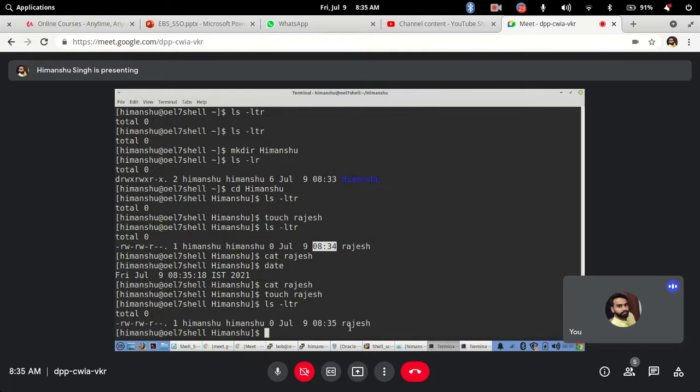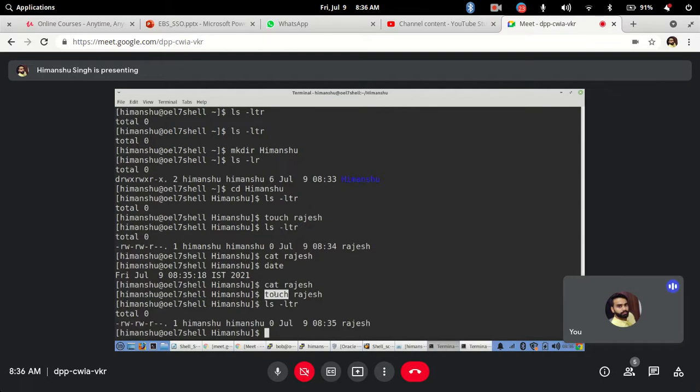see the file gets overwritten, the timestamp is changed. So if any content is there, you might lose that content. The timestamp will change here. Okay, so timestamp will change here. So touch is just to create empty files.